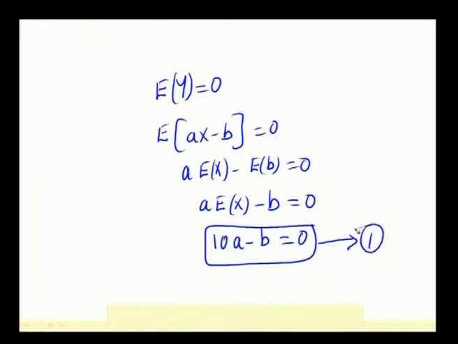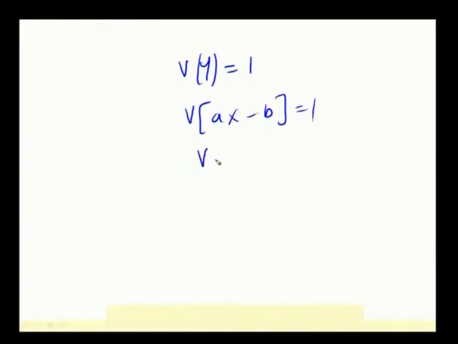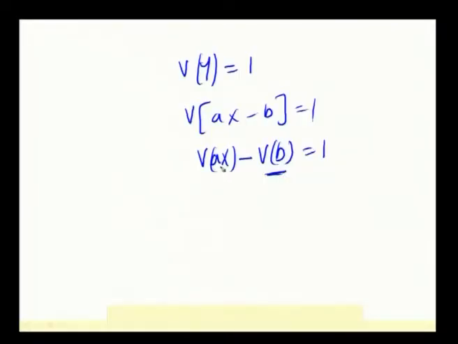Okay. And another piece of information which is given about y is that variance of y is equal to 1, that is variance of ax minus b equal to 1. According to the variance formula, when you distribute, variance of ax minus variance of b equal to 1, but variance of any constant is always 0, and variance of ax is written as a square variance of x minus 0 equal to 1, because variance of a constant is 0.